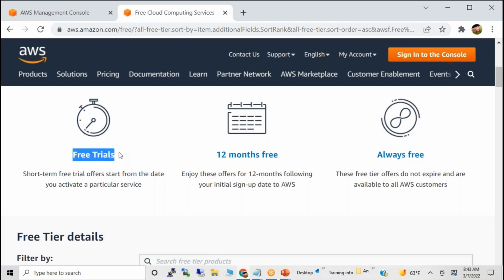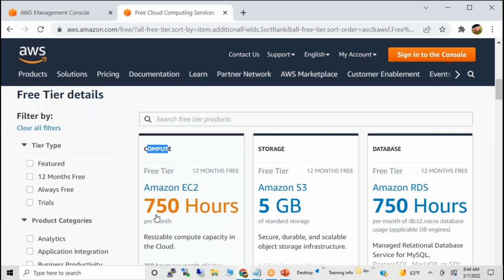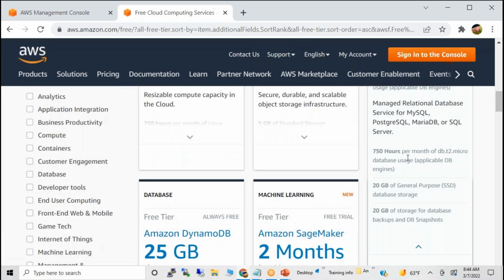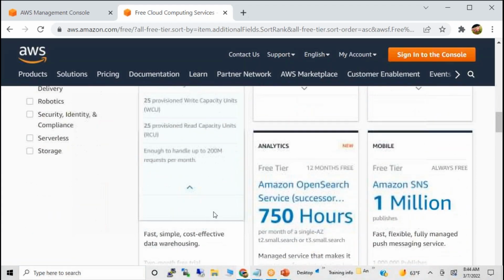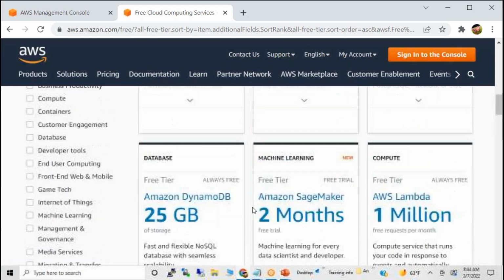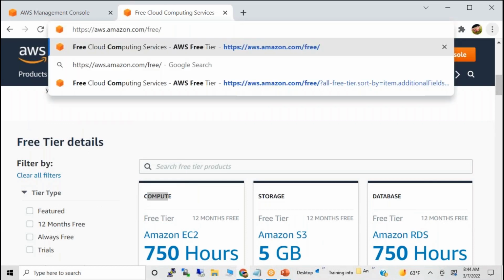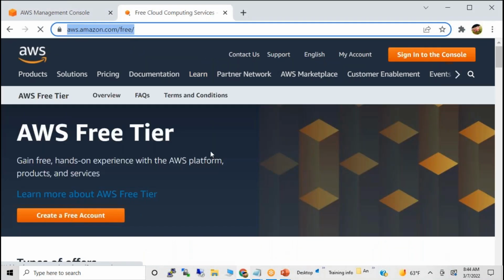And the second thing: any questions about what is free tier? It is one year free, 12 months. There is a limitation here: you can see compute with one Linux server, one Windows server, 5 GB storage, 750 hours of database. You can clearly see what they are giving as free and what is chargeable. Just go to aws.amazon.com/free and it will show you the free tier.